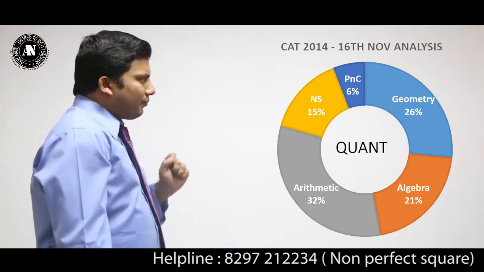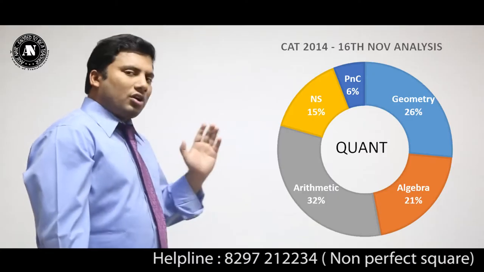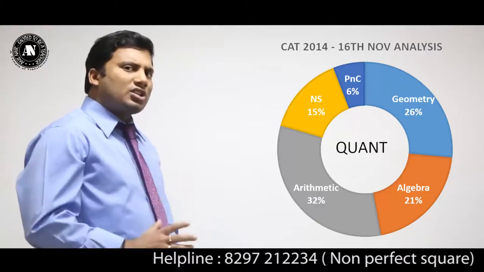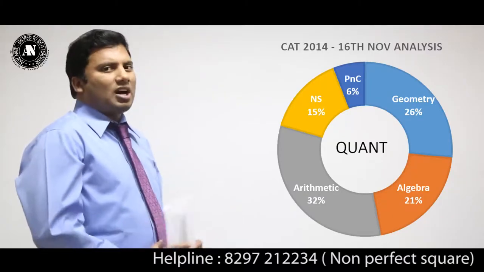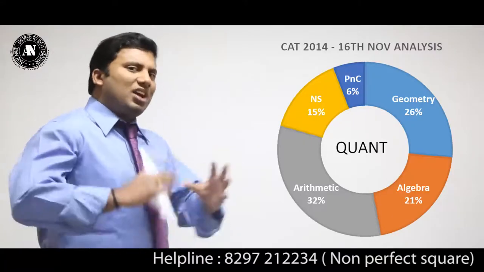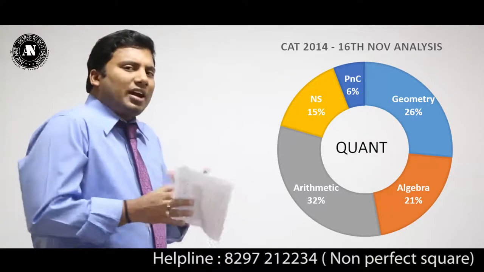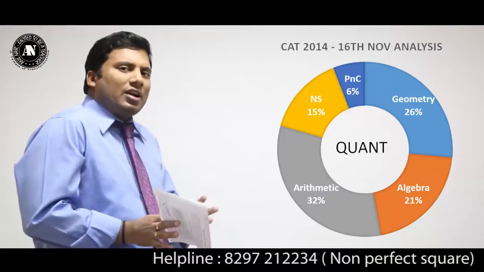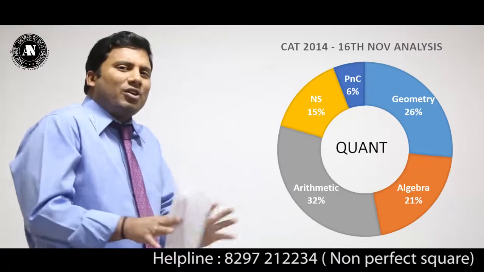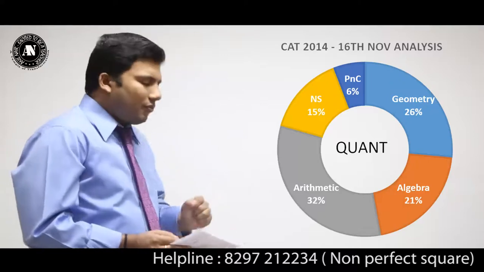Now if you see, 15% of the total questions came from number system. There were 1 or 2 questions based on the negative remainder theorem concept, and there were 1 or 2 questions which talk about the relationship between A, B and C. The questions are similar to the kind like 5 power A equivalent to 25 power B equivalent to 625 power C, and we need to find out the relation between A, B and C. Similar kinds of questions came.